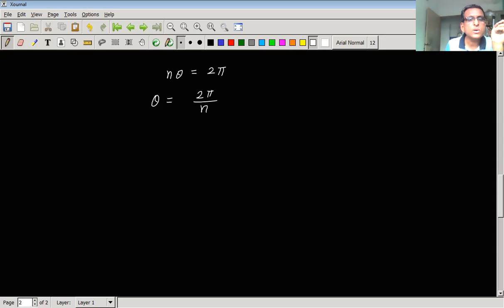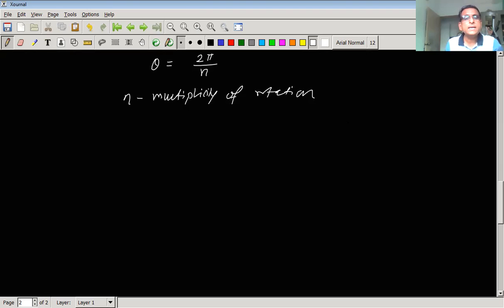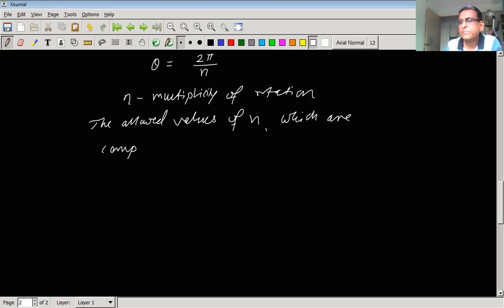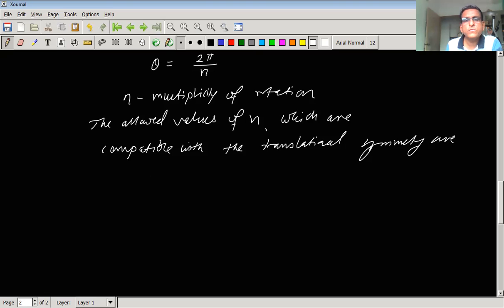Here this n is called the multiplicity of rotation, and the allowed values of n which are compatible with translational symmetry are 1, 2, 3, 4 and 6 only.